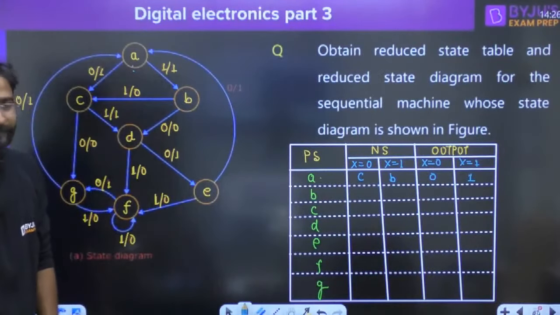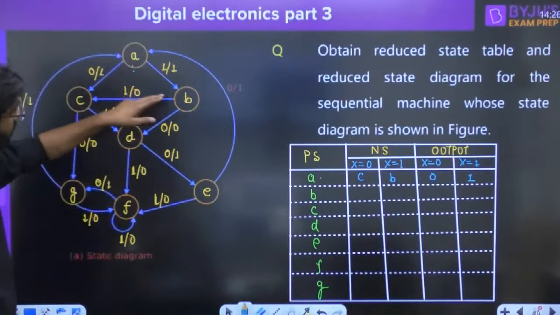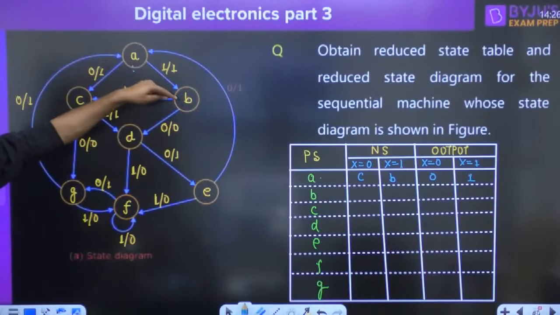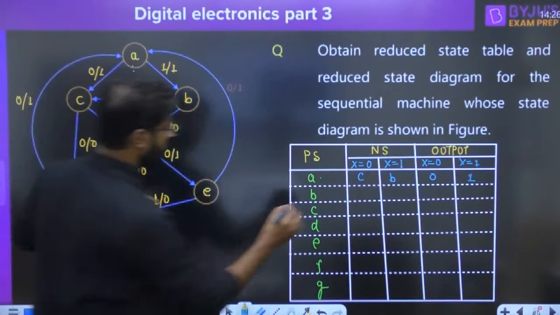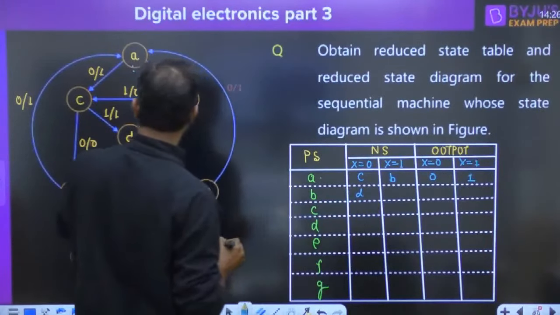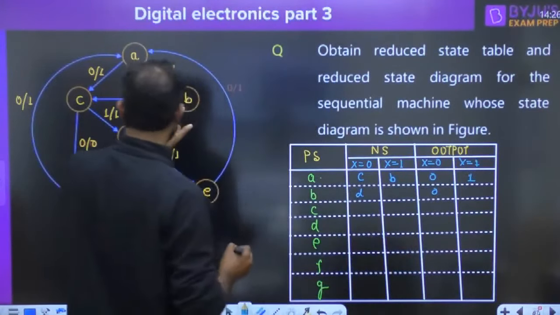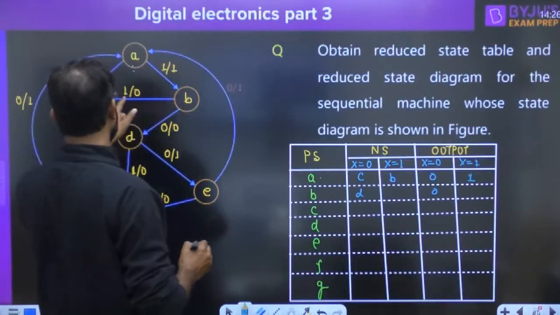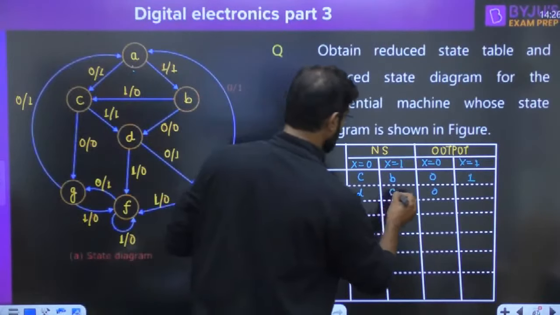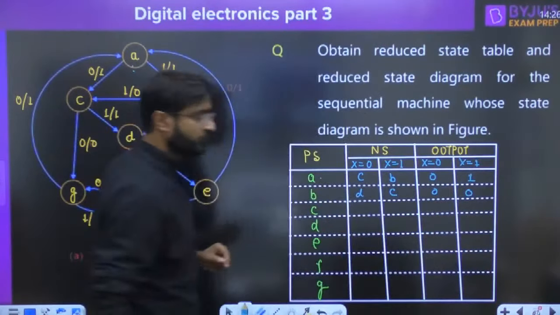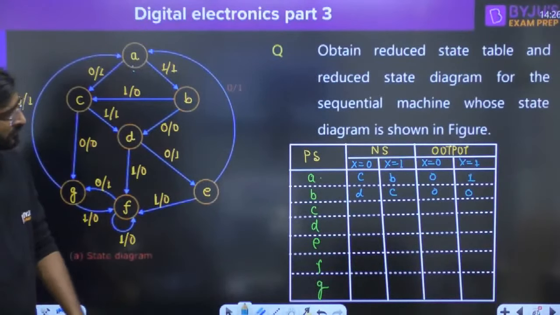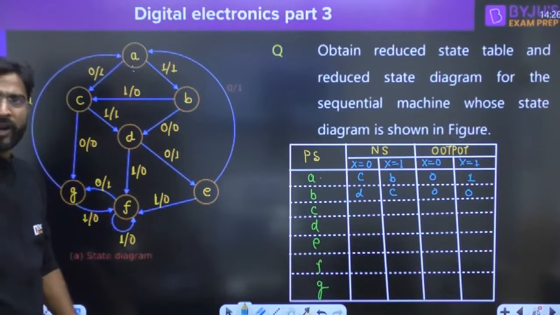This we have written, right? You are at B state, and now input 0 is given, you have to go into the D state. Output is 0. And if you are at B state, input 1 is given, you have to move into the C state, and output is again 0. Everyone understanding how we are going to write it?